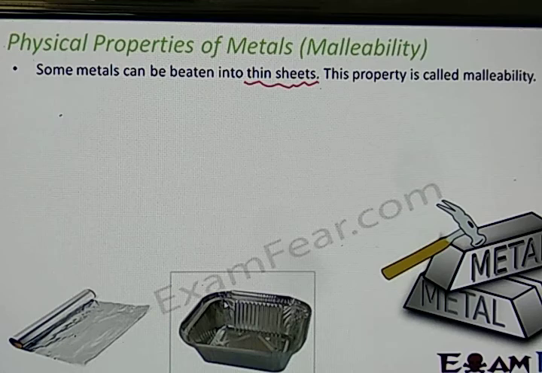Now, how do you get such thin sheets out of a hard metal like aluminium? That shows that malleability is a property in which the metal can be beaten into thin sheets. Now take a hammer and a metal object, maybe an iron nail or a small piece of aluminium if you have it in your house, and start beating it with the hammer.